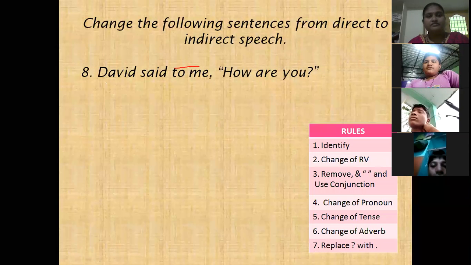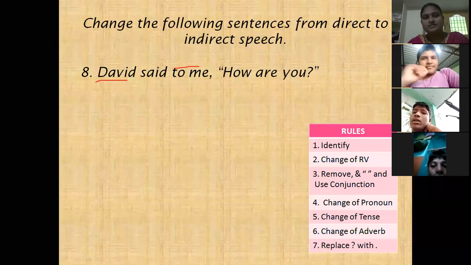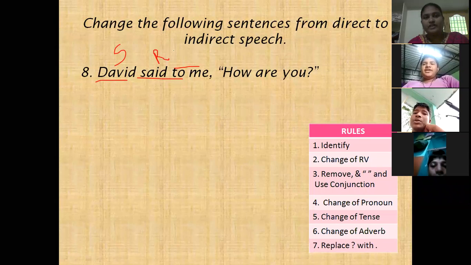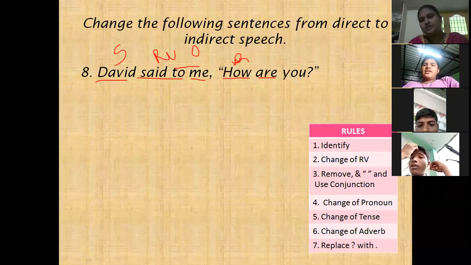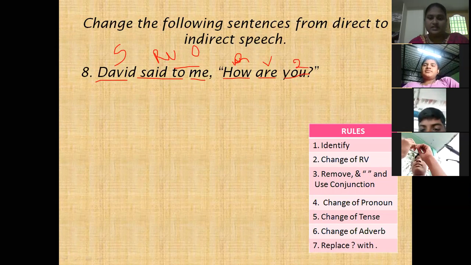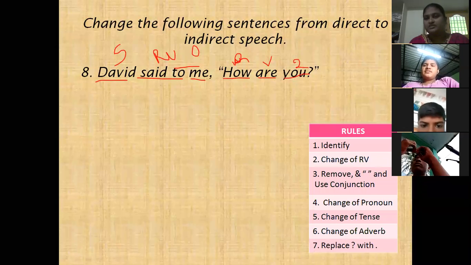Yes, children. David is the subject. Said to is the reporting verb. Me is the object. Here how is the question word. Are is the verb. You is second person. There is no object in this question. There is no adverb.